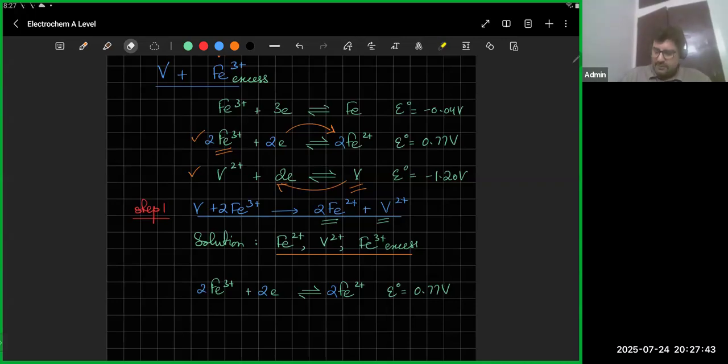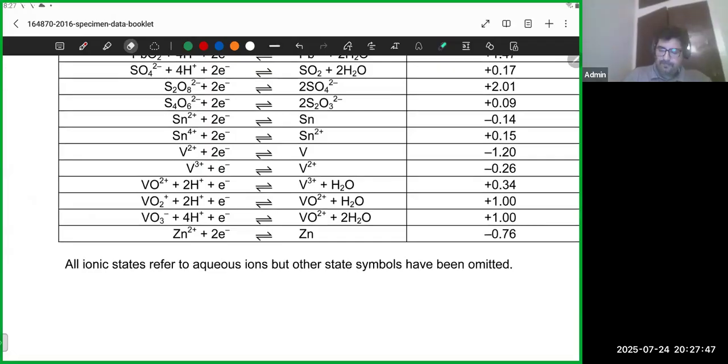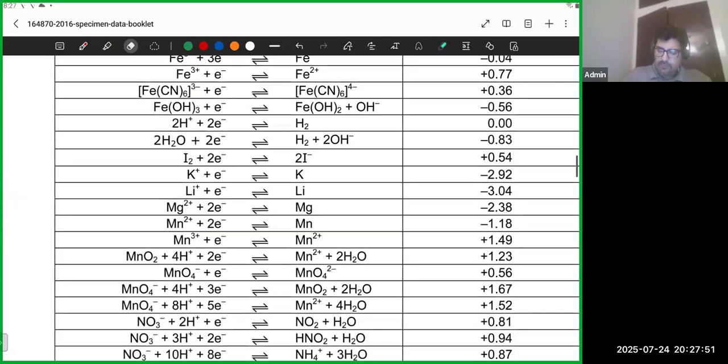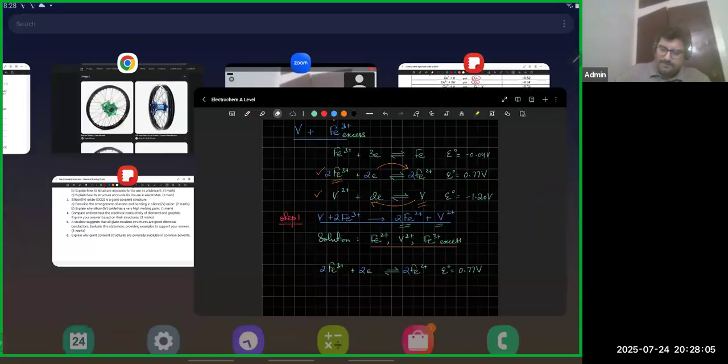Is there any other equation involving Fe2 plus? There's probably another equation involving Fe2 plus, which is this one. Fe2 plus, with 2 electrons, it's minus 0.44. So I'm going to copy that.